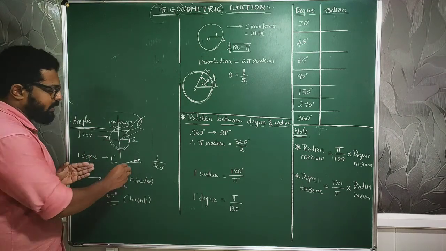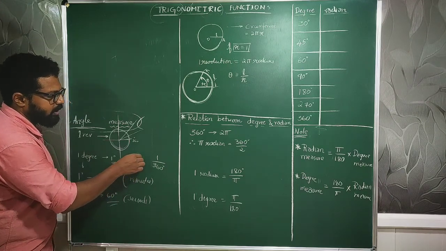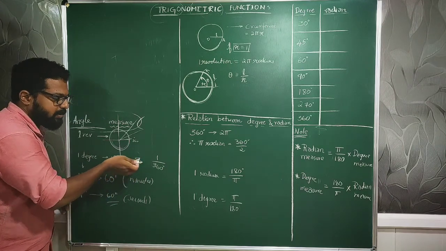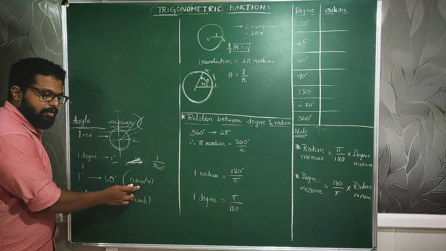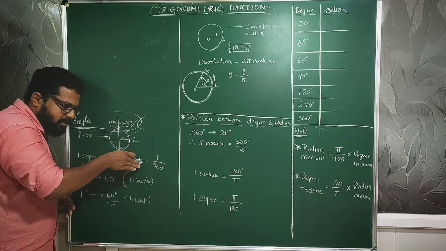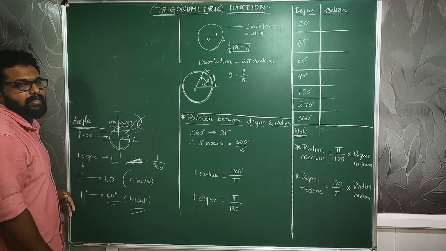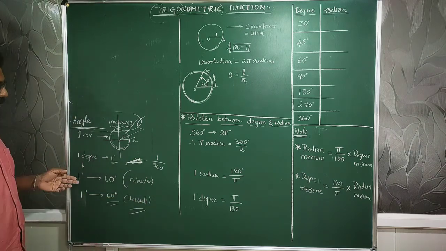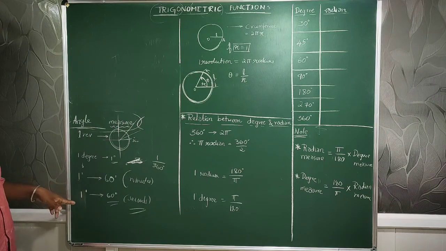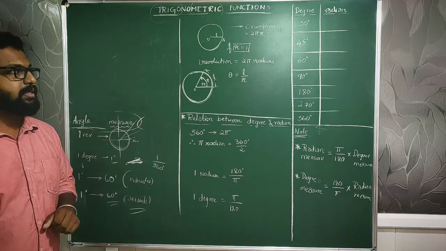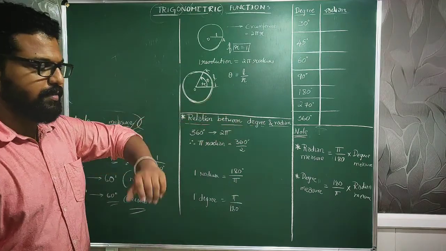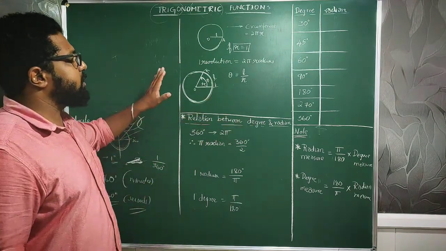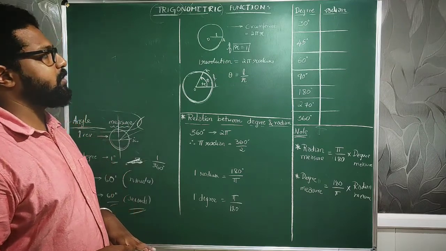Okay. So this one particular degree has still more pieces in between, which are called minutes. And under those minutes there are more pieces called seconds. Clear? So 1 degree is converted to 60 minutes and 1 minute is 60 seconds. These things are simple, and they will be helpful in solving problems. That's why I am telling you all these things for now. So next we will move on to the next topic.